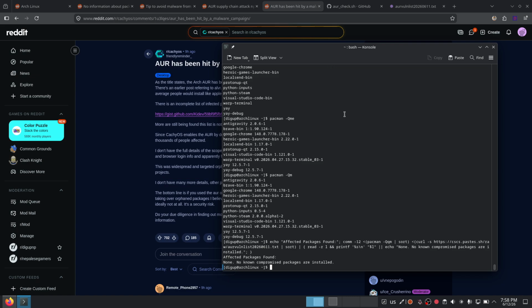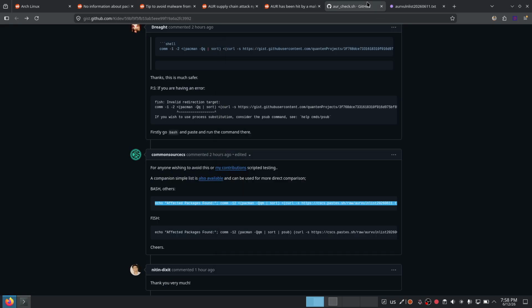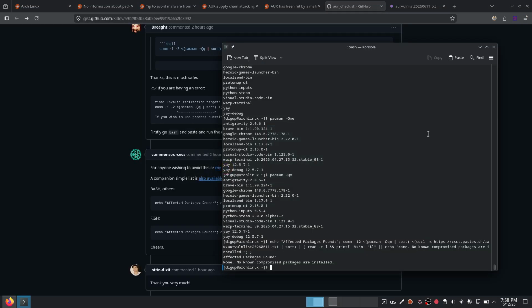Yeah, that's about it. That's how you check the infected packages. And this is not the final list, but still it gives us an idea of the known packages. And I believe these packages that I have installed, I don't think they might get infected, but I'm pretty sure these are kind of safe for me. All right.